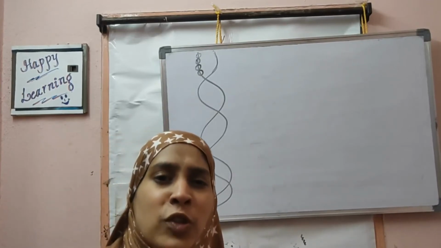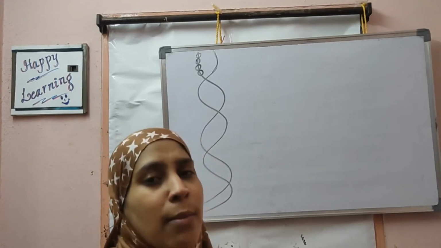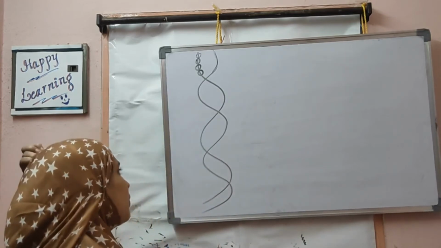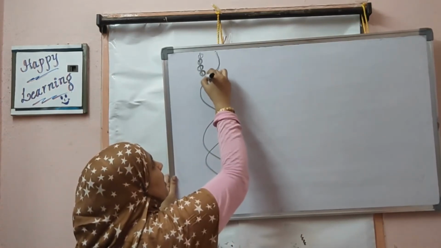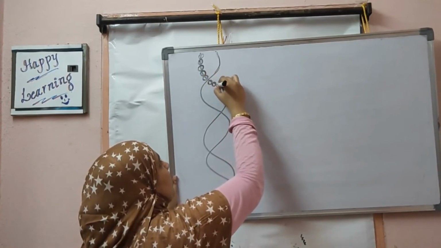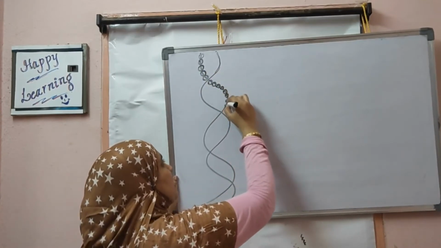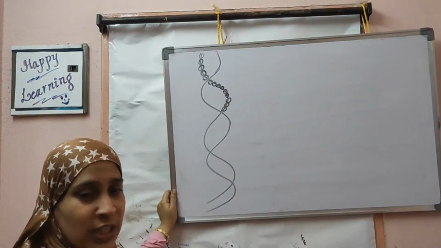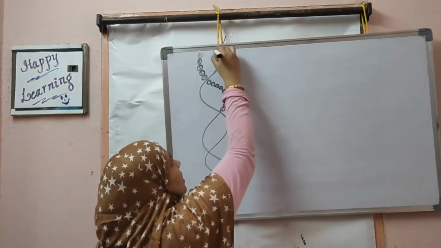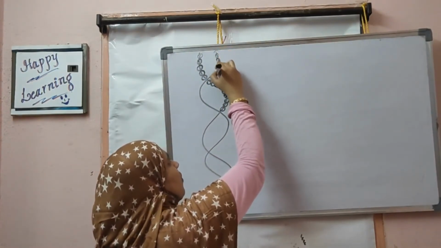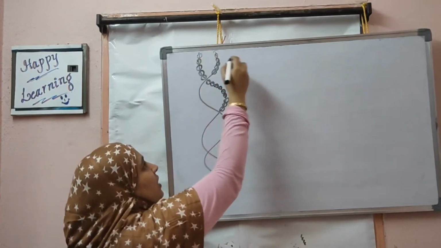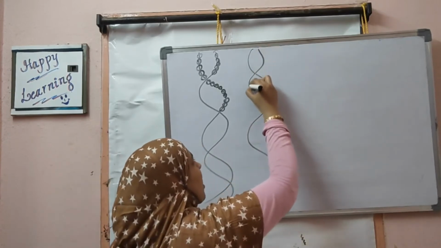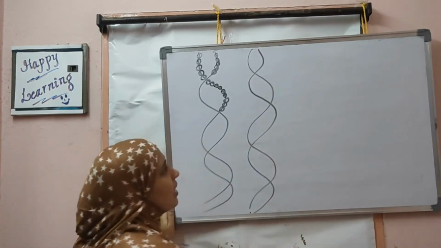Similarly, proteins are made up of smaller units called amino acids. Amino acids come together to form the complete structure of protein. Similarly, in the case of genetic material, the basic unit is the nitrogenous base. Nitrogenous bases assemble in sequence to make the double helical structure of DNA. Why is it called that? Because there are 2 strands of DNA. This is one strand of DNA and this is the second strand of DNA.